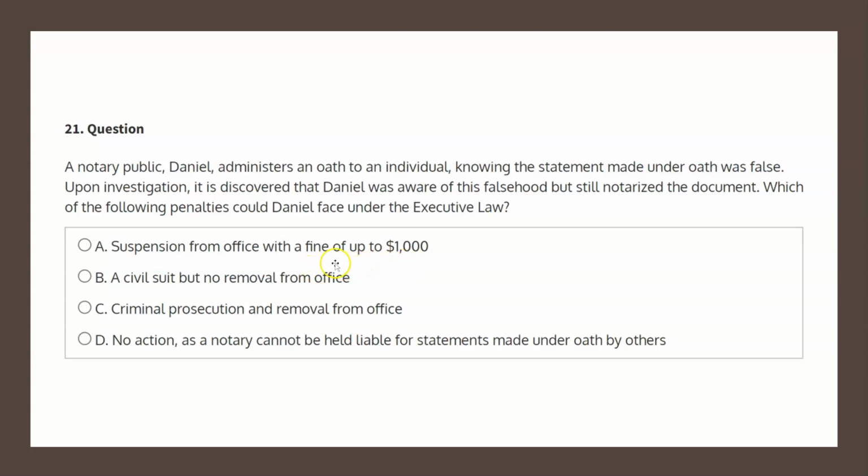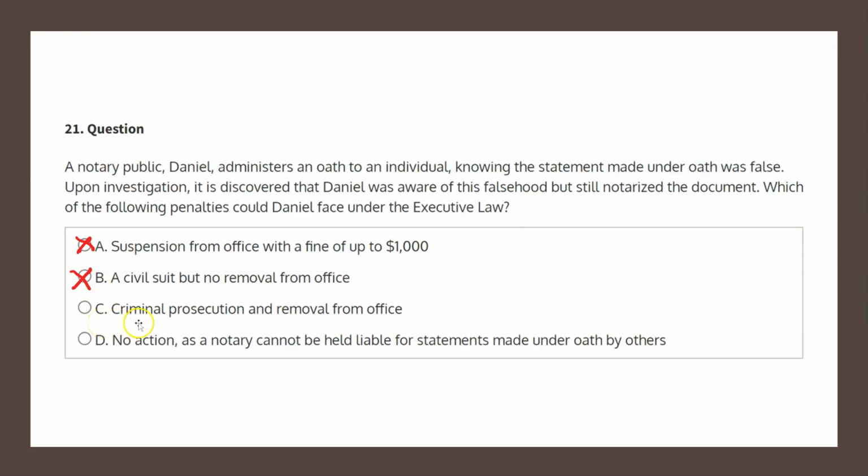This is not what's stated in the executive law as we just read from, and therefore choice A is not the correct solution. Choice B states a civil suit, but no removal from office. This is incorrect, as we saw before. Removal from office is one of the potential consequences. A civil suit may also be a consequence, but that is not the primary consequence as stated in the law, and therefore choice B is not the correct solution.